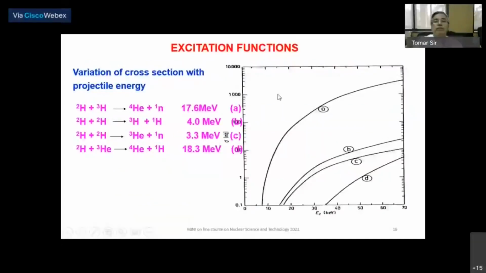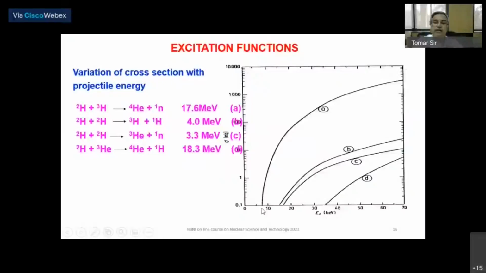The excitation function. What is an excitation function? Cross-section versus energy of the projectile. I have tried to show the excitation function, meaning the cross-section in millibarn, from 0.1 to 10,000 millibarn, as a function of the energy of the projectile. Here, deuterium is the projectile, bombarding tritium, deuterium or helium-3. For the different reactions A, B, C, D, these are the excitation functions.